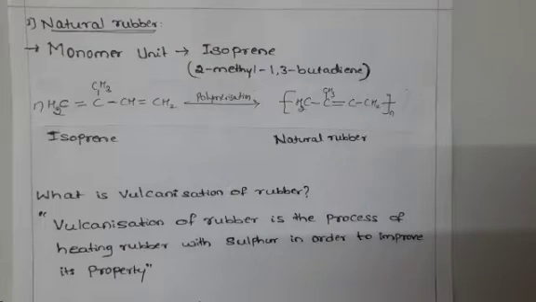For example, in tires we want 5% hardness, so we introduce 5% sulfur into the rubber.